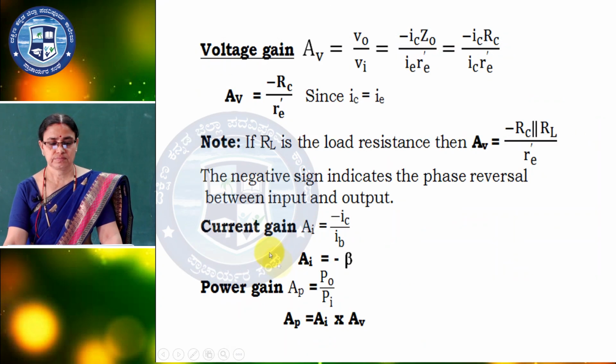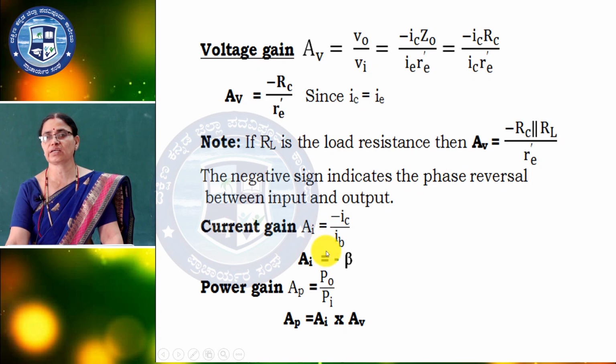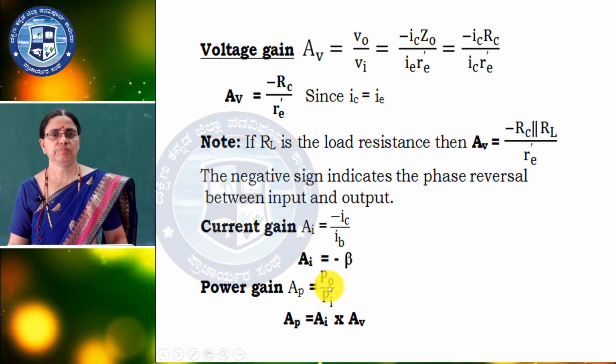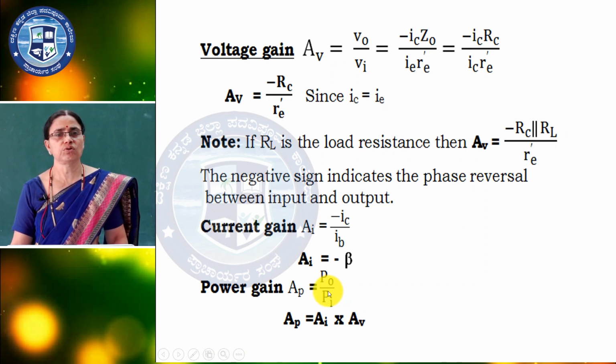Current gain AI is nothing but the output current to the input current, that is nothing but minus beta, IC by IB. So, here I have taken minus because of the phase shift. Power gain is output power to the input power. The power gain is also equal to the product of voltage gain into the current gain. So, no need of finding power again. Directly you can do it, the multiplication of current gain and voltage gain.